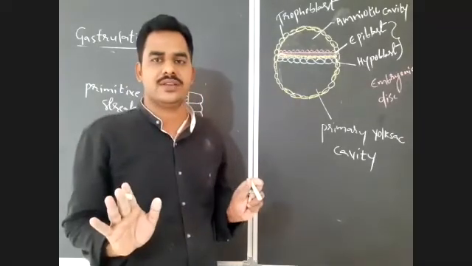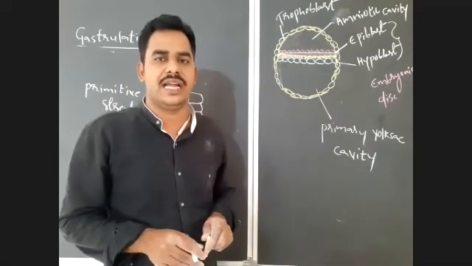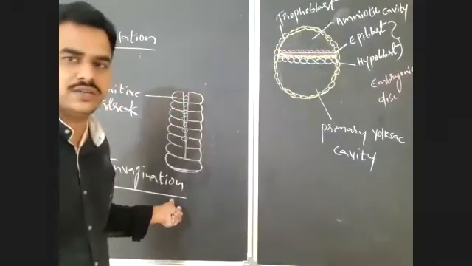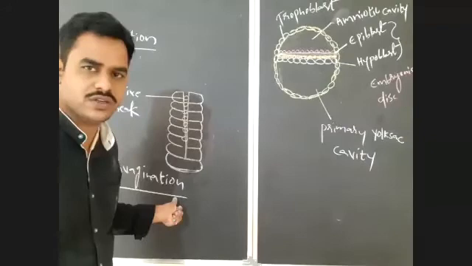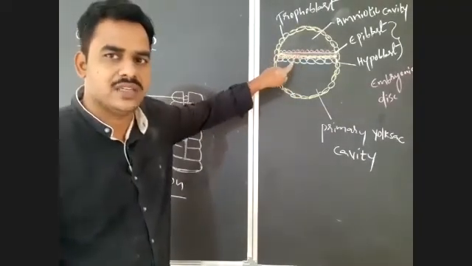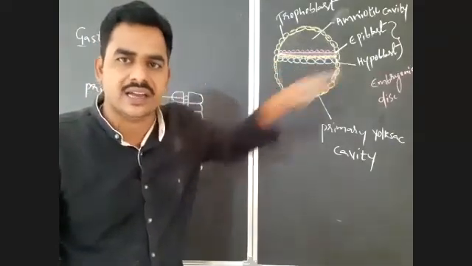Now what will happen? A new layer is formed in between epiblast and hypoblast. By this invagination, the inward movement of cells of epiblast, there is formation of a third layer of cells.